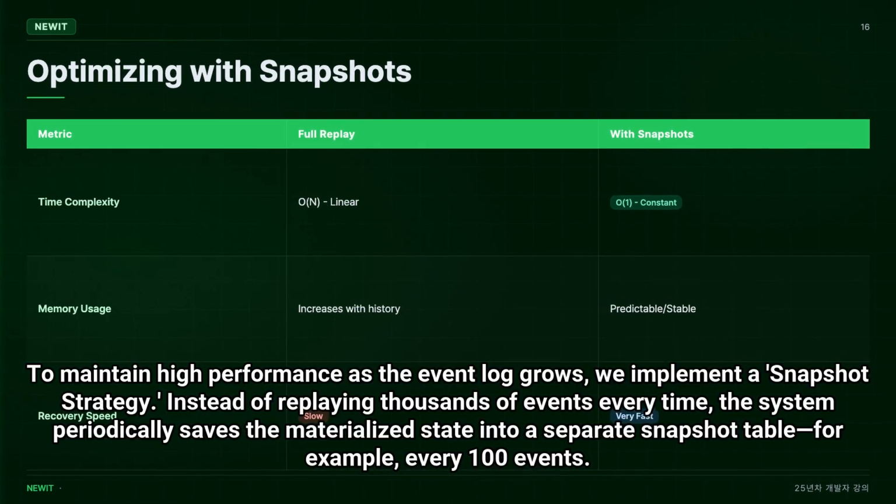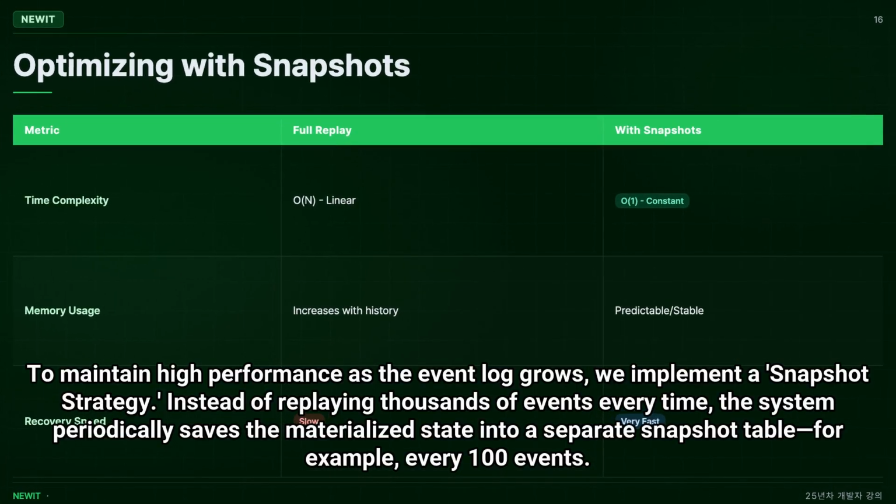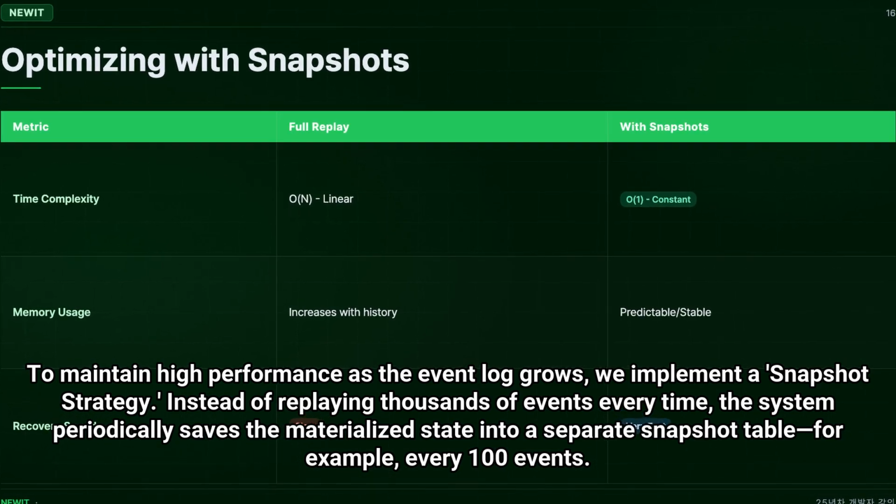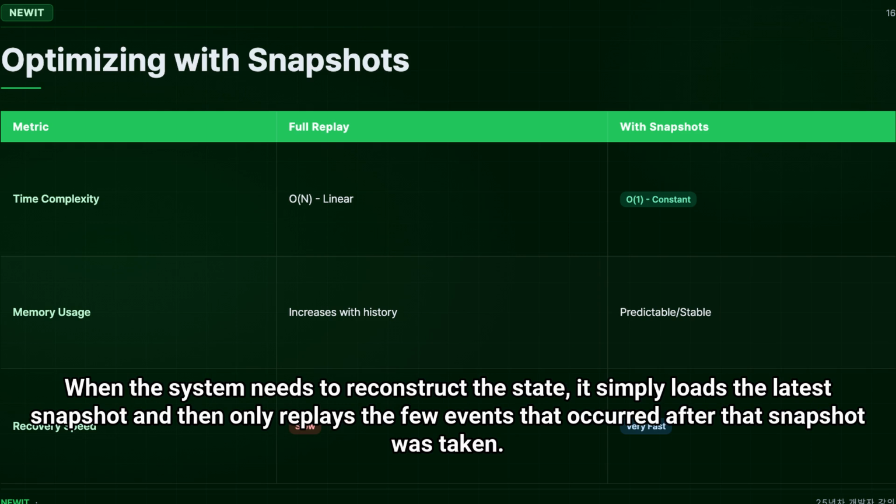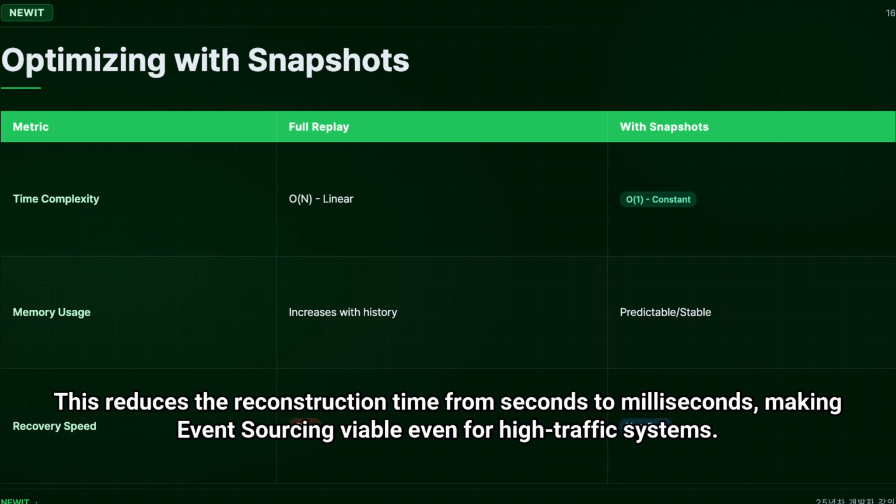To maintain high performance as the event log grows, we implement a snapshot strategy. Instead of replaying thousands of events every time, the system periodically saves the materialized state into a separate snapshot table, for example, every 100 events. When the system needs to reconstruct the state, it simply loads the latest snapshot and then only replays the few events that occurred after that snapshot was taken. This reduces the reconstruction time from seconds to milliseconds, making event sourcing viable even for high-traffic systems.